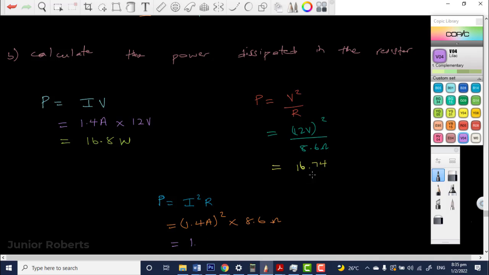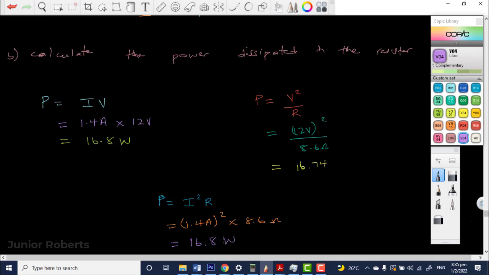Again, because we rounded the resistance, that's how we get the different answer. 16.8, and again because we rounded the resistor, because remember it was like 8.5 something. It's just because of the rounding, so the values are all the same.